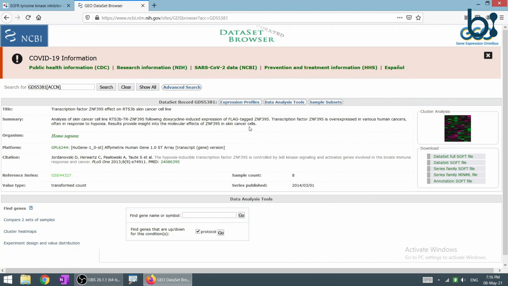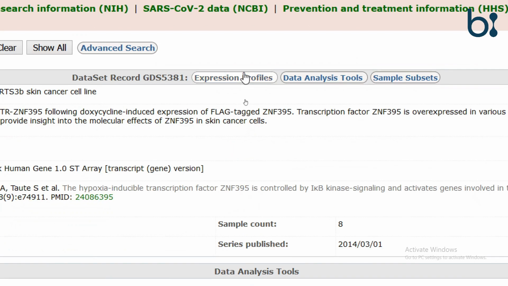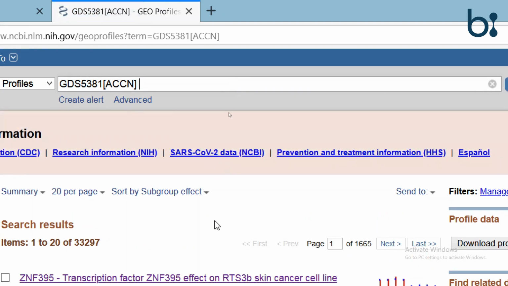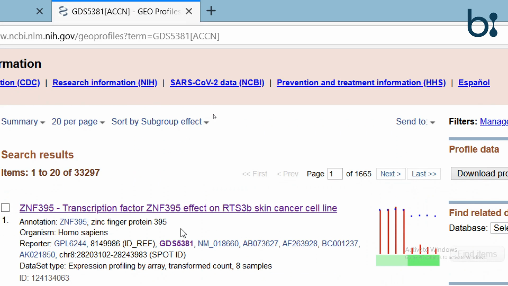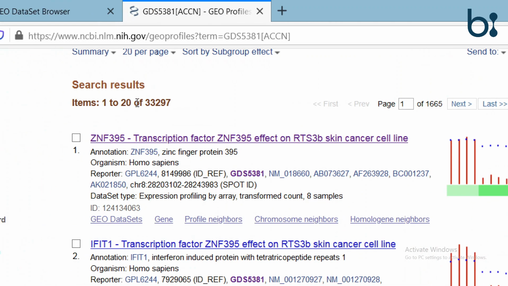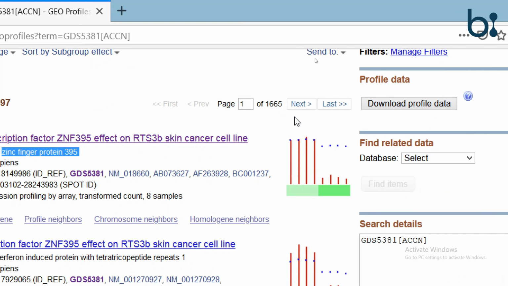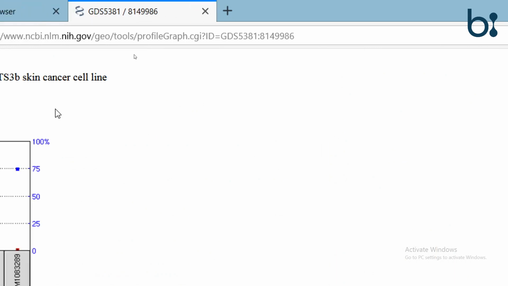If we click on the expression profile, then we will get the information about each gene expression in the test and in the control. The total entries are 33,297. The first gene is zinc finger protein 395, and here is the expression data present in graphical view.